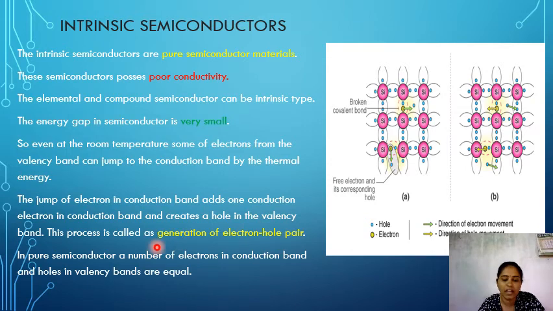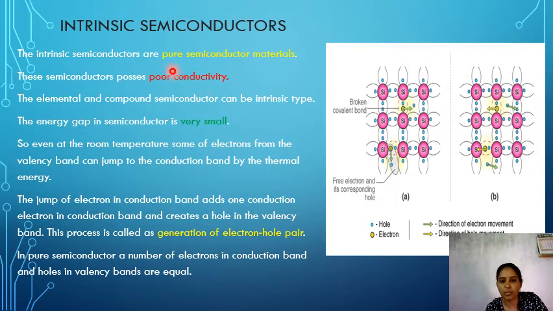And in a pure semiconductor, the number of electrons in the conduction band and the number of holes in the valency band are equal. Okay. So in intrinsic semiconductors, the number of electrons in the conduction band and the number of holes in the valency band are equal. We know that in semiconductors, both electrons and holes carry the current. But in an intrinsic semiconductor, the number of electrons and number of holes are equal. So here observe this diagram. The lack of electron creates the hole. And here blue color is indicating hole and yellow color is indicating electron. This is pure silicon.